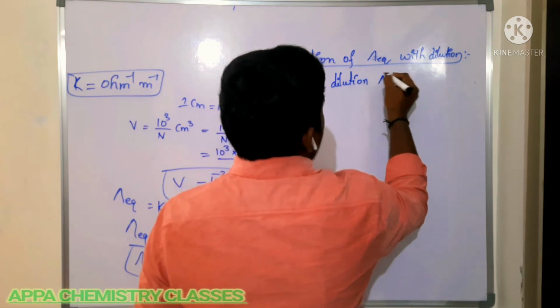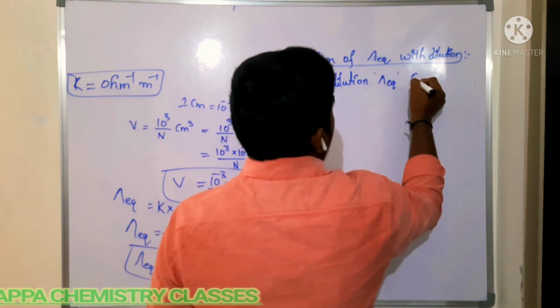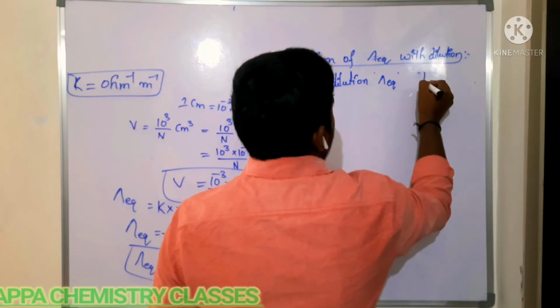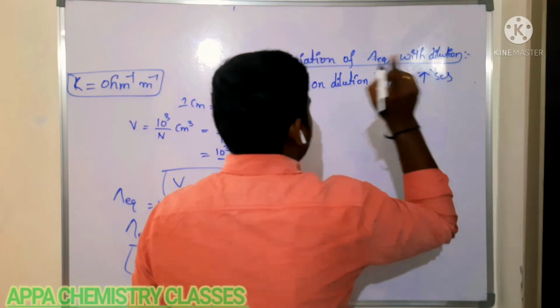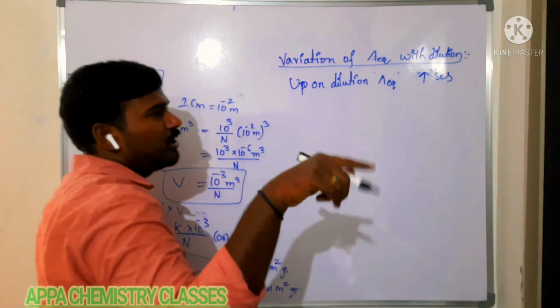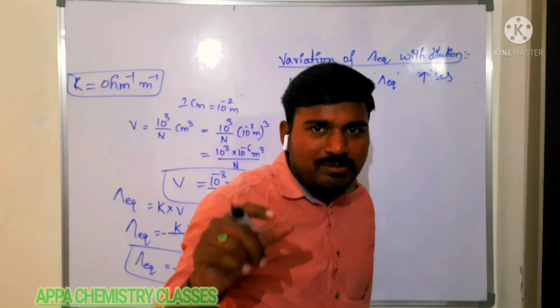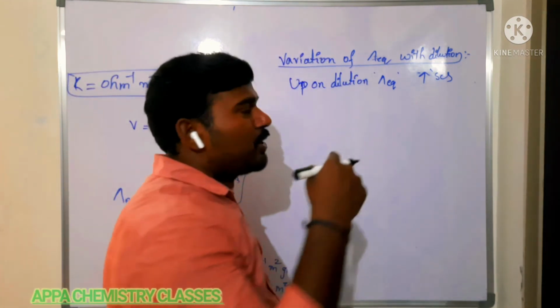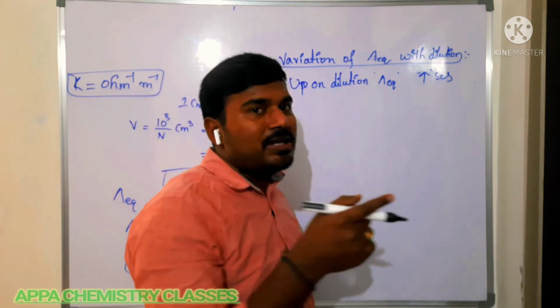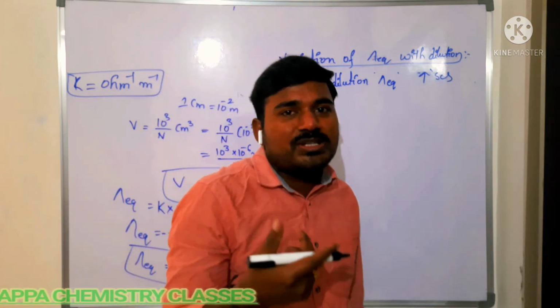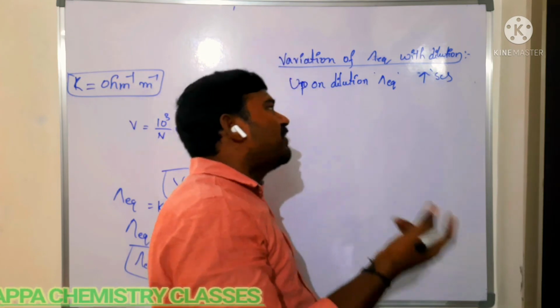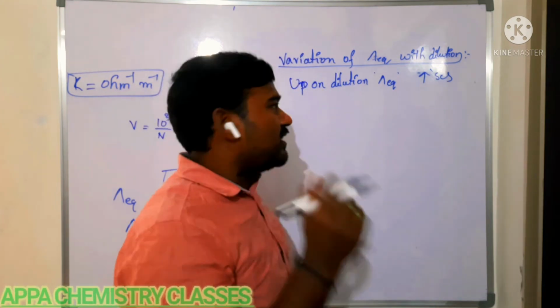Equivalent conductance increases. Is that clear? Specific conductance, what happens upon dilution? Decreases because the number of ions per unit volume will decrease. But whereas here, upon dilution, equivalent conductance increases because the degree of dissociation of the electrolyte increases.